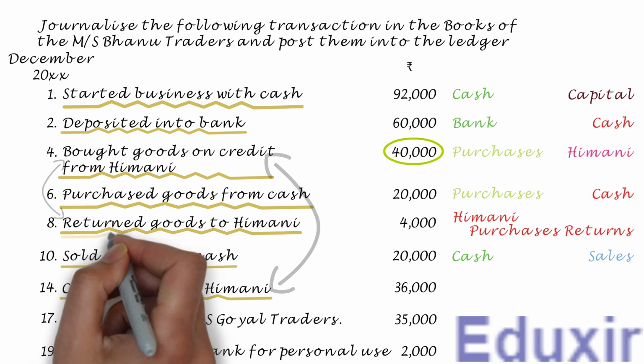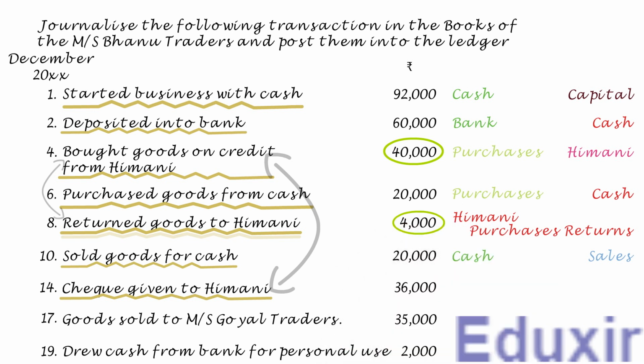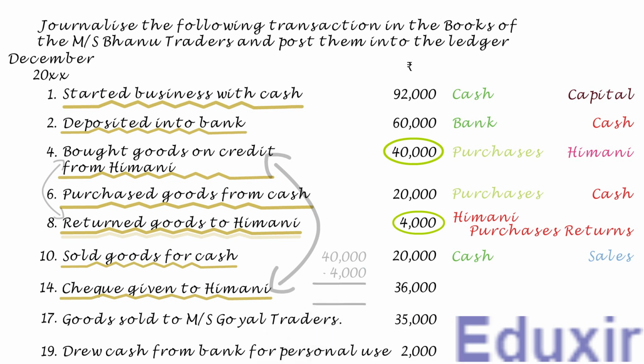Also note that in the transaction done on 8th December, we have returned goods worth 4,000 rupees. From 40,000 rupees, if we subtract 4,000 rupees, the business is liable to pay 36,000 rupees to Himani. The business is now paying all that amount. As the business is paying all that amount, there is no discount received. Also, when the payment is done by issuing a check, it usually takes some time before the check is realized. However, for the sake of simplicity, we assume that this check is realized as soon as it is issued. With this information, let us now analyze this transaction.